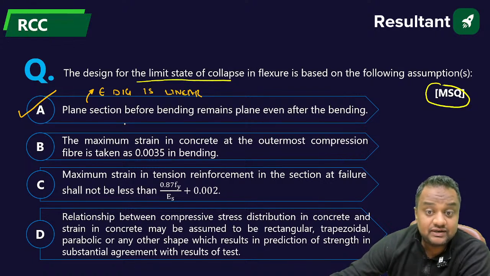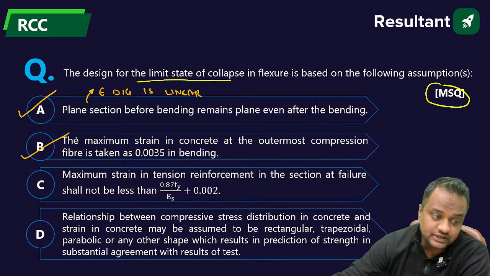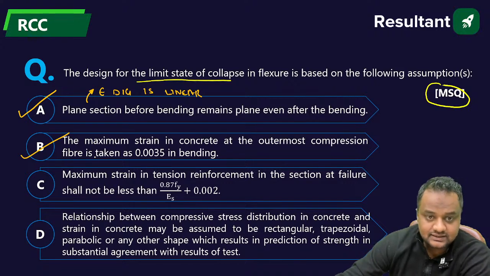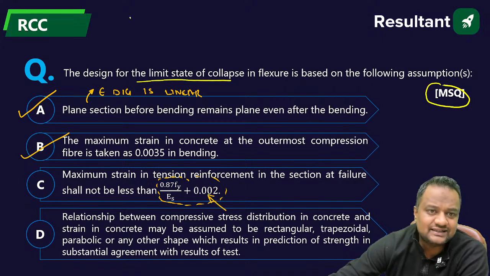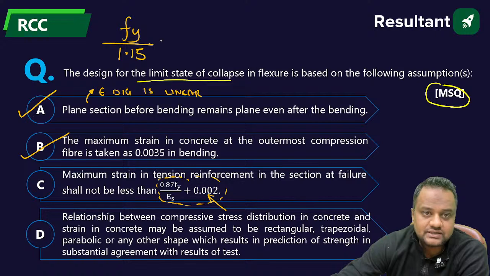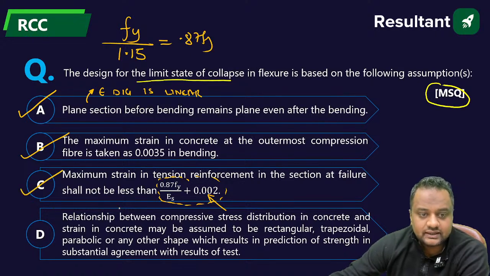The maximum strain in the concrete in the outermost fiber is 0.0035. Yes, the maximum strain in the steel is from the offset method. From the offset method, from 0.002 strain, that you study in strength of materials also. This 0.87 is nothing, guys. It is the partial safety factor for steel, that is 1.15. So it will be 0.87 fy. So this is also correct.